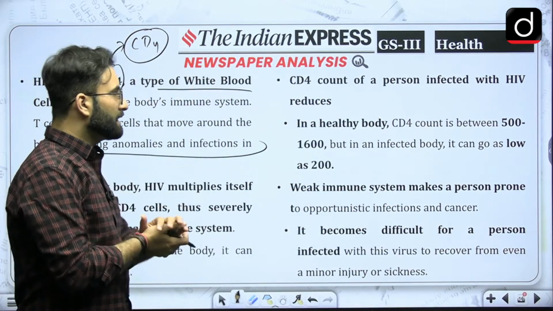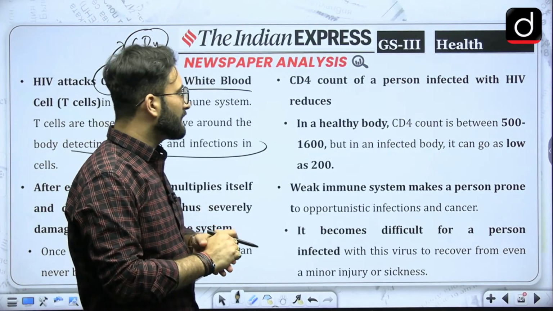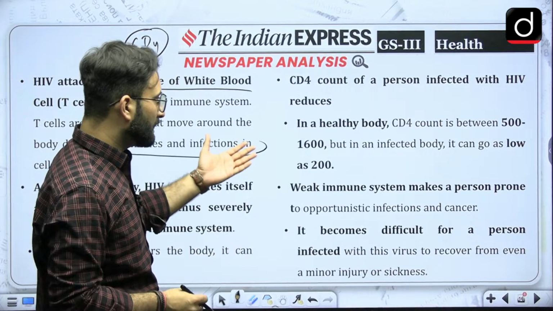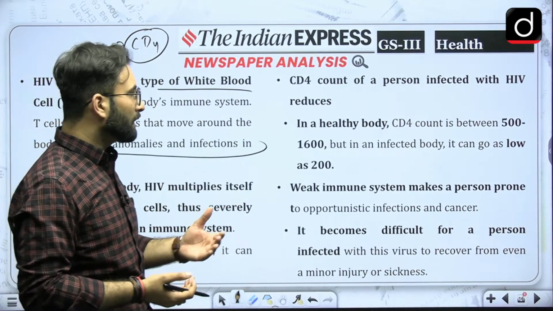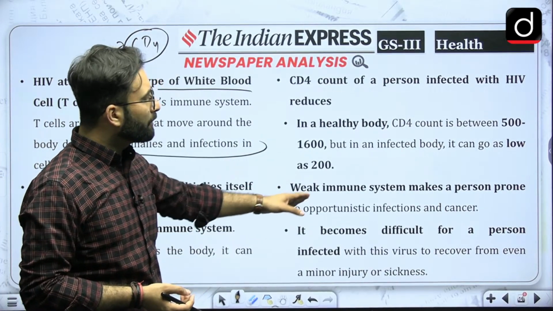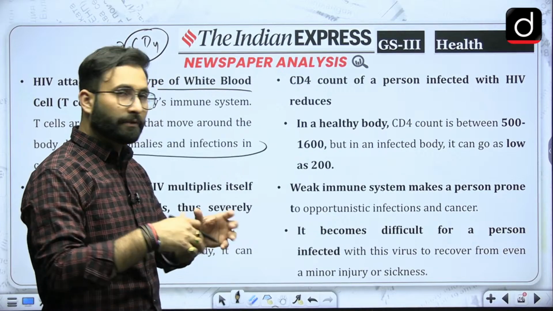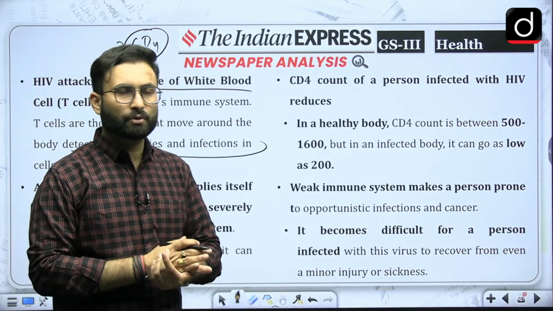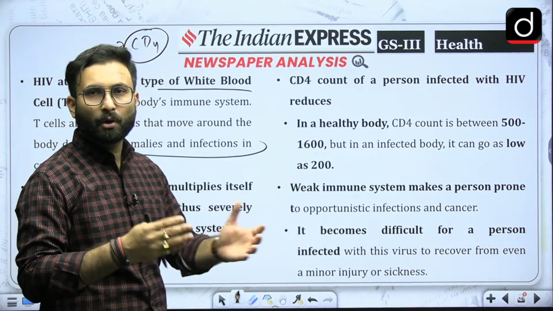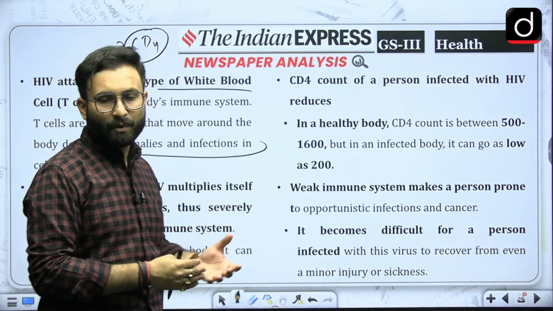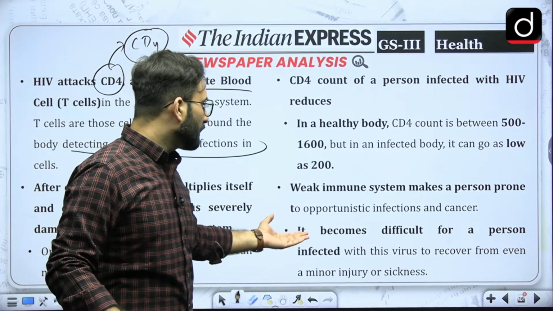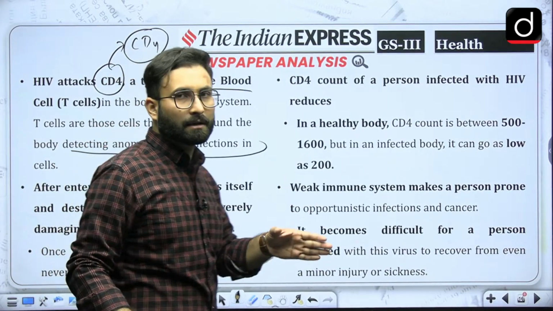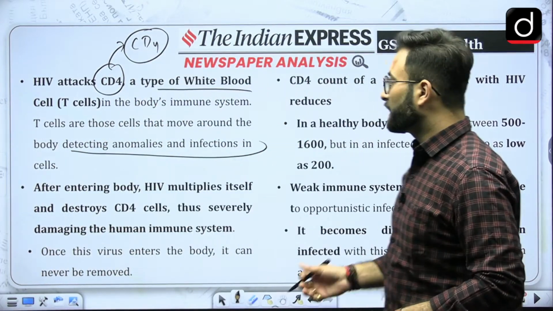Coming to the next one, the CD4 count of a person infected with HIV reduces. In a healthy body, the CD4 count is somewhere around 500 to 1600, but in an infected body, it is somewhere around 200. A weak immune system makes a person prone to different infections and diseases. Since your immune system is already weak, other diseases can happen, multiple organ failure can happen, cancer can happen, all these things can happen. It becomes difficult for a person infected with the virus to recover even from a minor injury or sickness. Okay, so that is about your HIV.